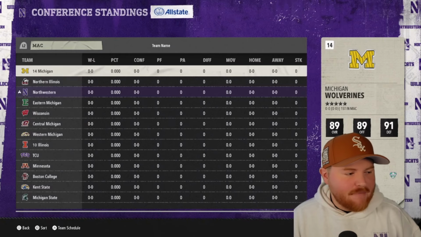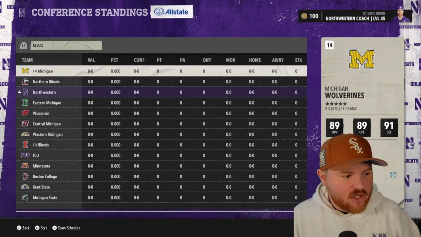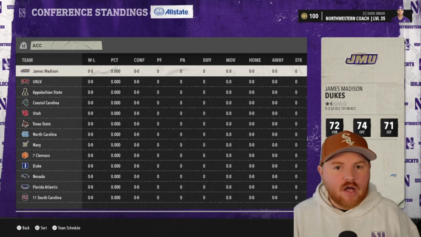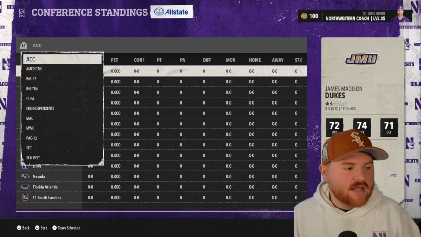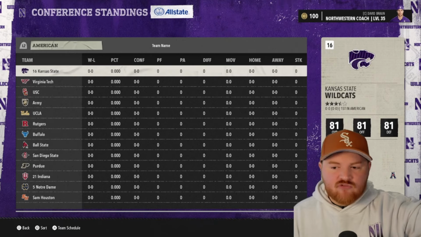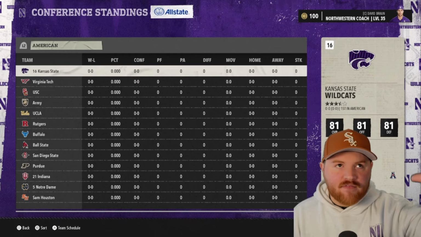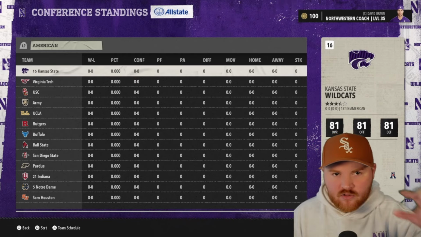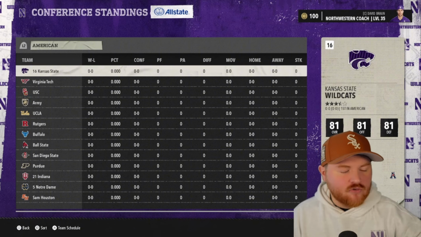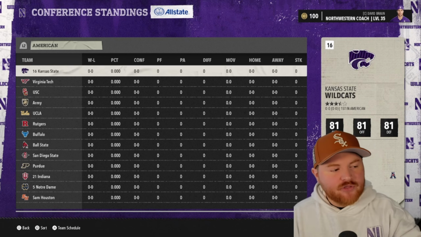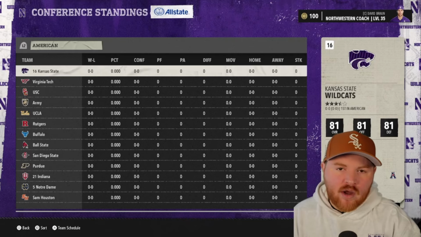So let's look at the conference layout here, get a quick rundown of it. The MAC is centered around Michigan. I'll let you pause on them if you want to. I'll just go through each of them instead of saying them all. The methodology here was to take a team from each of the 10 conferences for each group of numbers. So 1 through 10, there is a team, 11 through 20, 21 through 30, 31 through 40, all the way down to the 121 to 130s, and put those all into a conference that's somewhat geographically based or rivalry based.